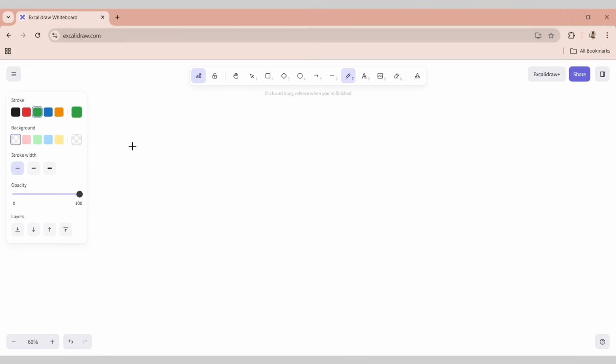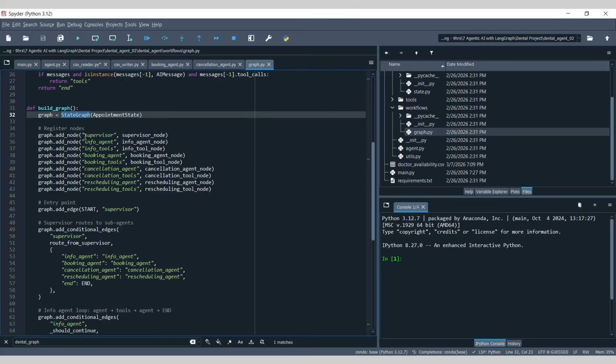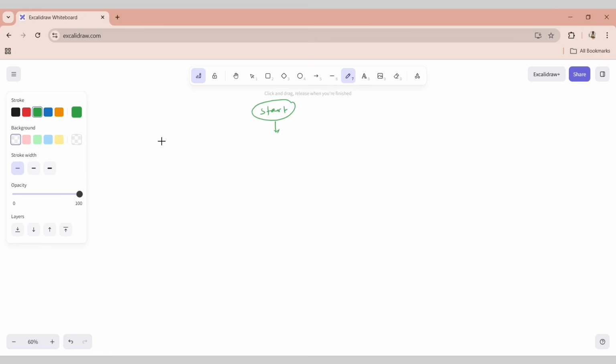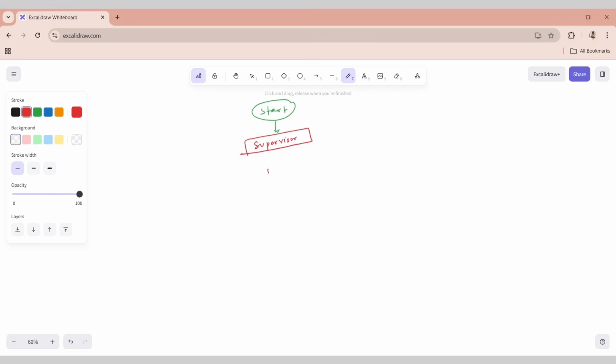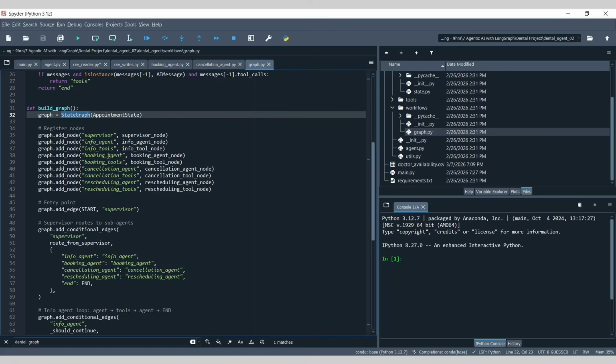Let's say we start from here, start, then we have a supervisor. Let's say I'm drawing a supervisor. Then we have an info agent, and info tools.